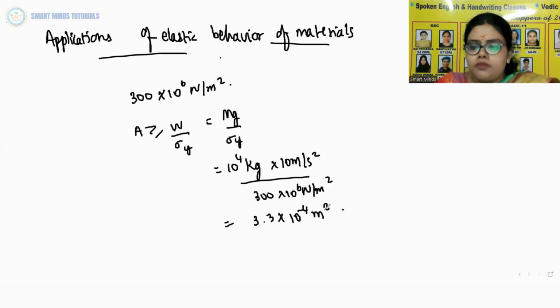So generally a large margin of safety, that is of about a factor of 10 in the load, is provided. So thus a thicker rope of radius about 3 centimeter is recommended. And a single wire of this radius would practically be a rigid rod. So the ropes are always made of a number of thin wires braided together like in pigtails for ease in manufacture, flexibility and strength.